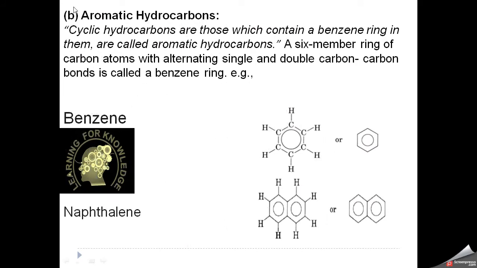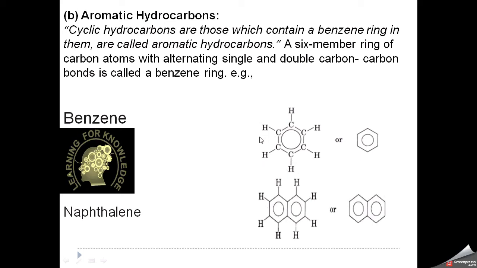So aromatic hydrocarbons: in general, the cyclic hydrocarbons which contain a benzene ring in them are called aromatic hydrocarbons. A six-member ring of carbon atoms with alternating single and double carbon-carbon bonds is called benzene. This is the basic example.